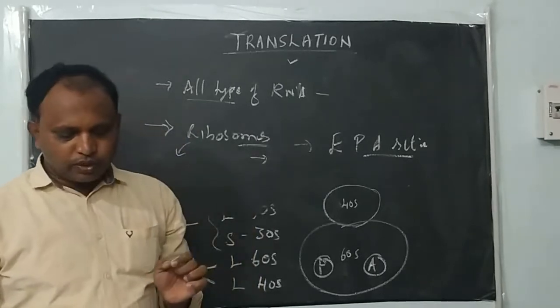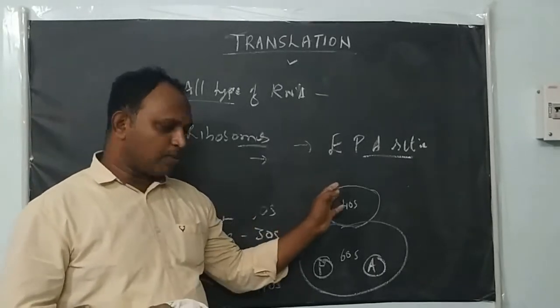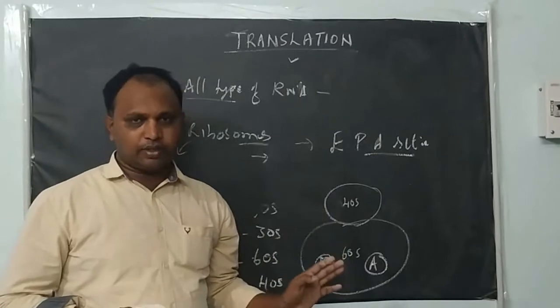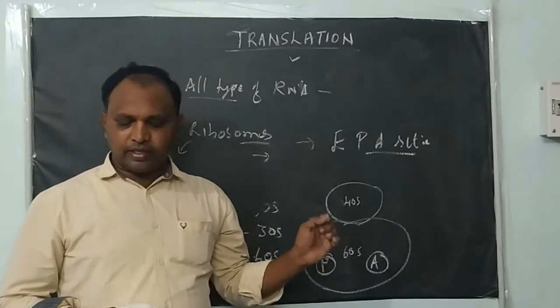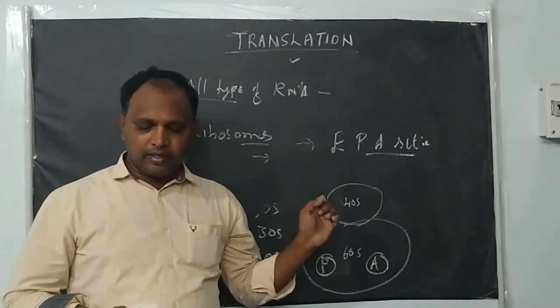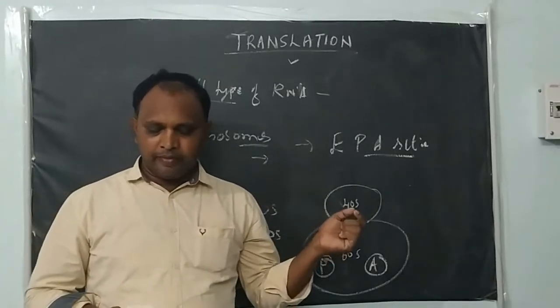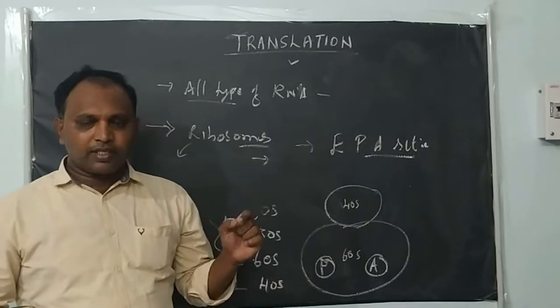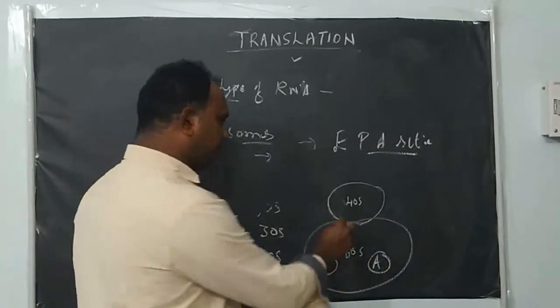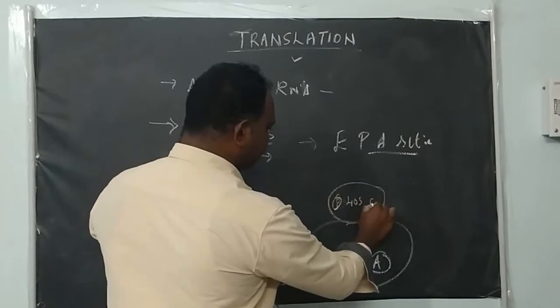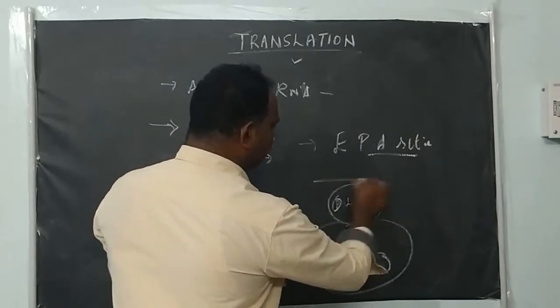These two sites are found in the small subunit as well as the large subunit. In the small subunit, the P and A sites interact with the mRNA. Here also P sites and A sites are there, and these sites interact with the mRNA molecule.